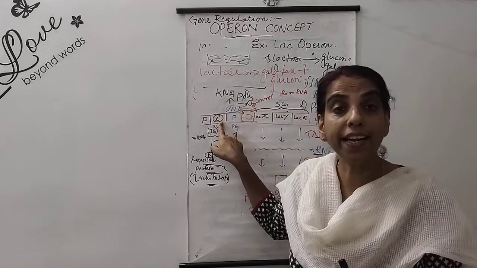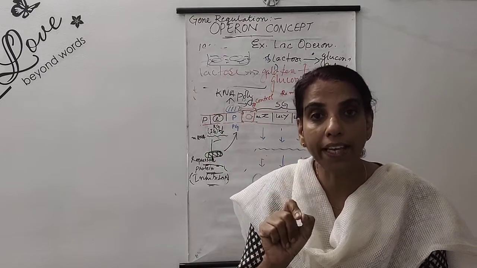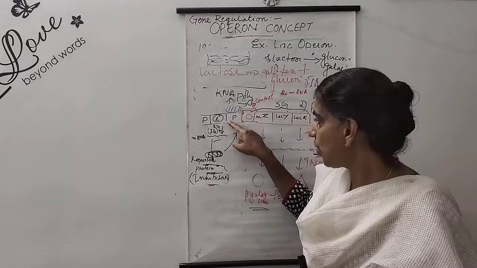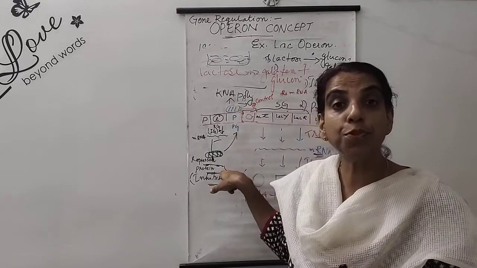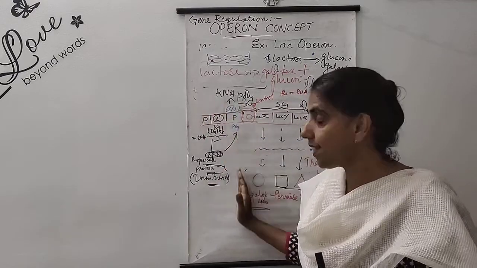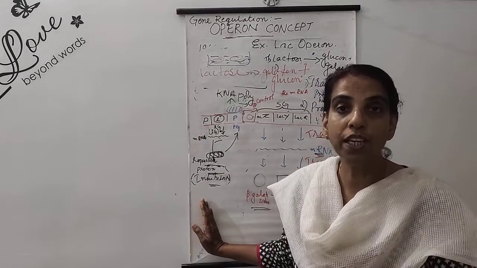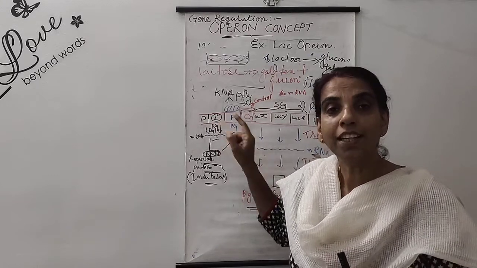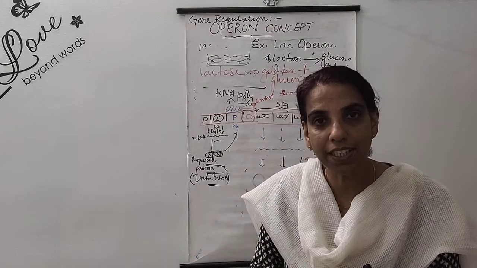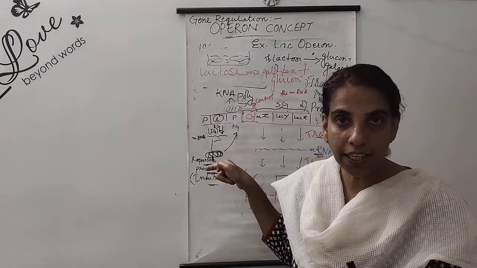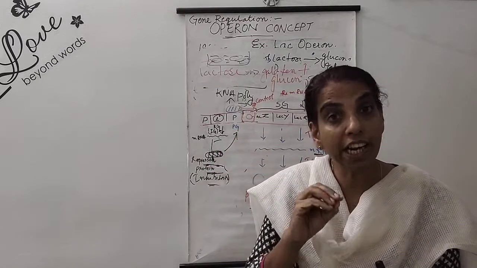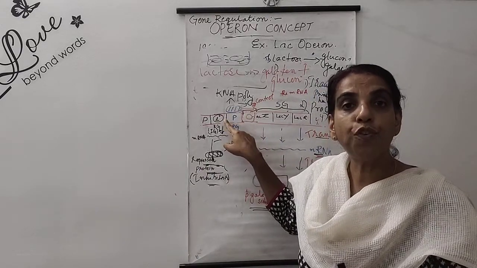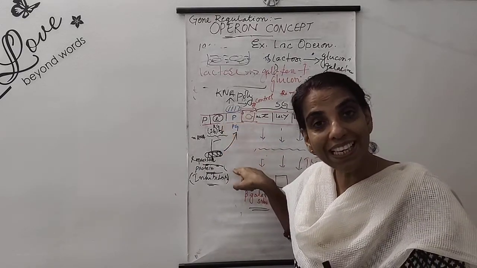Then you can see at the left side one alphabet I. I stands for inhibitor gene. You can see there is a special process taking place. This part is very important for your content. So there is an inhibitor gene. This is also called regulator gene. But I stands for inhibitor. In your textbook it is written regulator gene. Both are correct. So I stands for regulator gene as well as inhibitor gene.